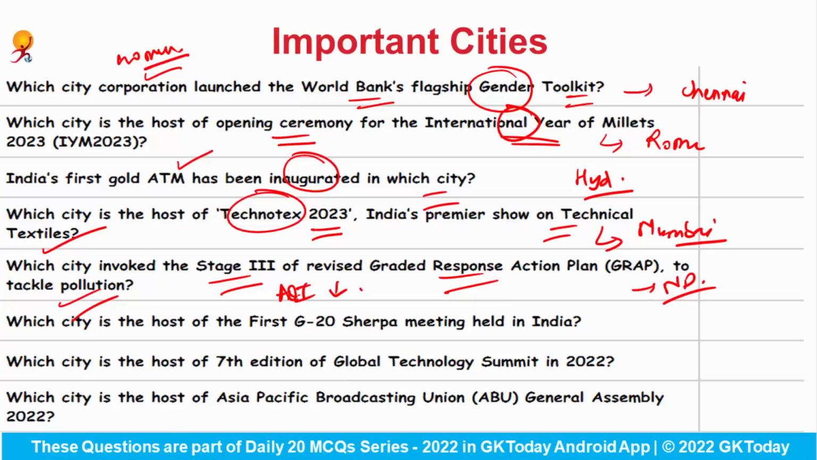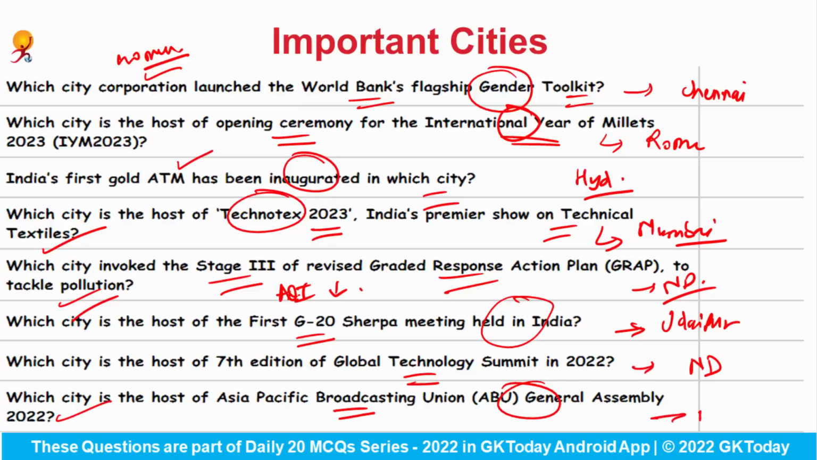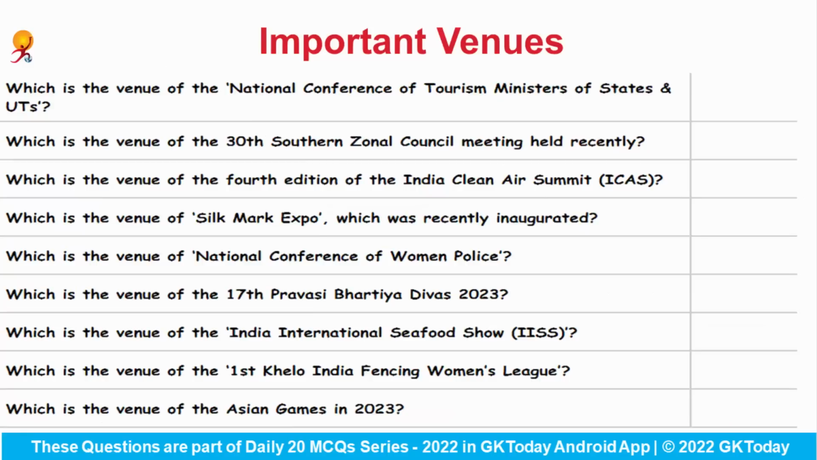Which city is the host of the first G20 Sherpa meeting that was held in India? So the host of the first G20 Sherpa meeting is the city Udaipur. Which city is the host of the 7th edition of Global Technology Summit in 2022? Answer would be New Delhi. Which city is the host of Asia Pacific Broadcasting Union General Assembly 2022? Again, the answer is New Delhi. Okay. And now at last, we'll see important venues.